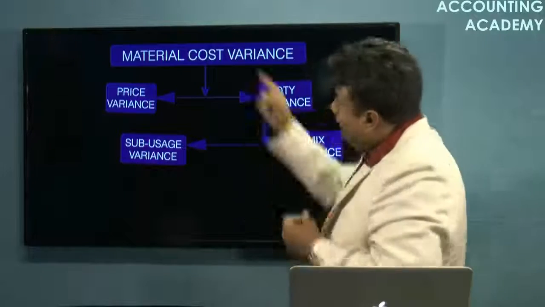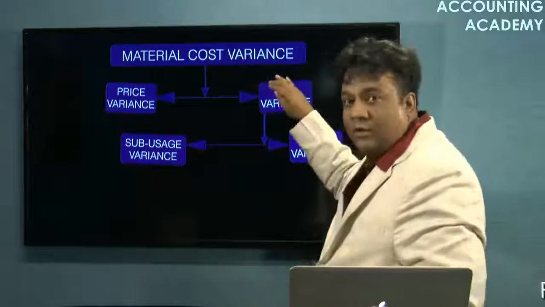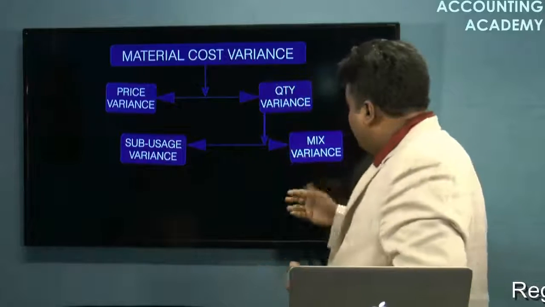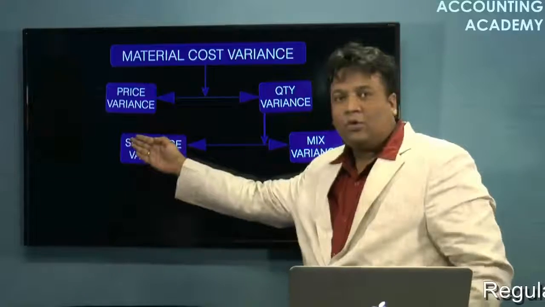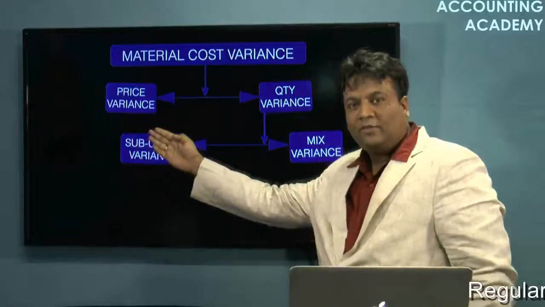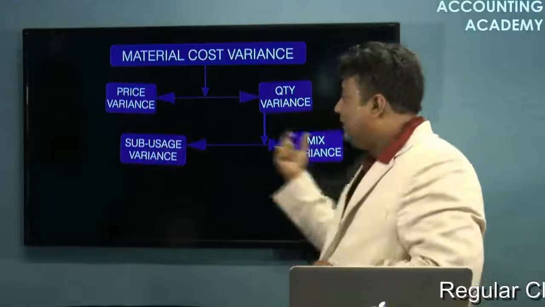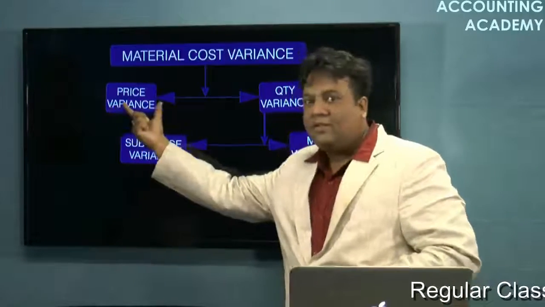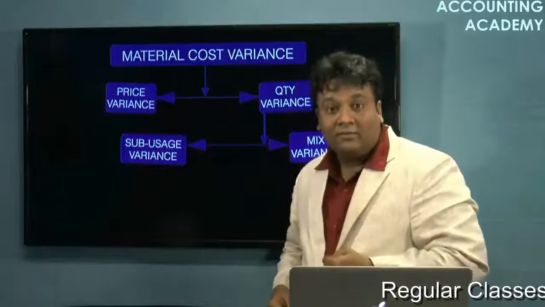Or they may give you the cost variance and the price variance, and you have to calculate the quantity variance. Or they may give you the quantity variance and the mix variance, and you have to calculate the sub-usage variance. Or they may give you mix variance, sub-usage variance, and price variance, and ask us to calculate the cost variance.